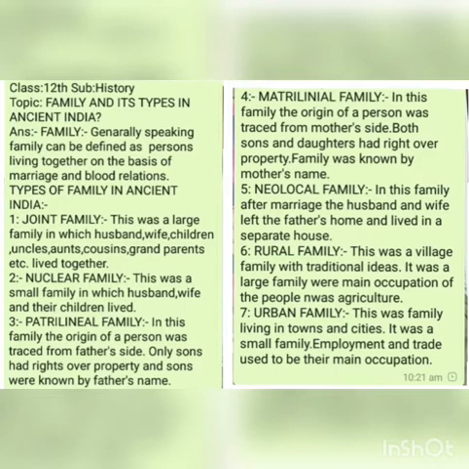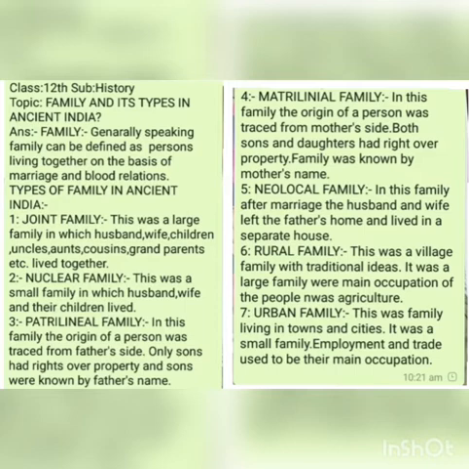Number three, patrilineal family. We have discussed this family type earlier as well. This was a type of family in ancient times where the origin of a person was traced from the name of his father.